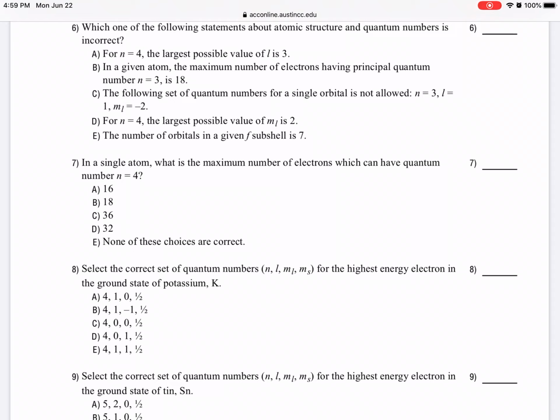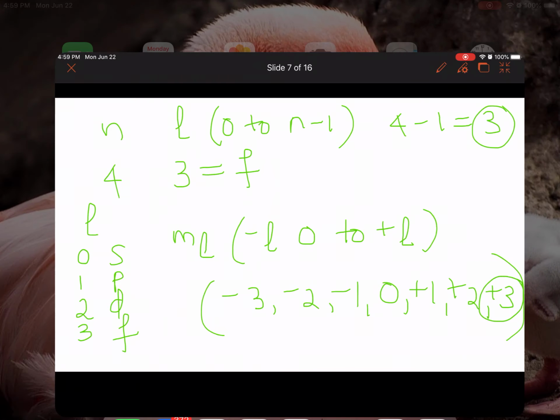In a single atom, what is the maximum number of electrons which can have quantum number n equals 4? So how do we find out this one? Again, let's look at n equals 4. We're going to find out the maximum number of electrons possible. If n equals 4, then L is going to be 0 to n minus 1. So the possible L values are 0, 1, 2, 3.